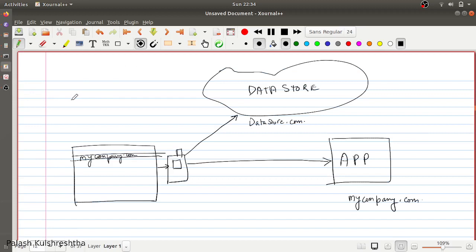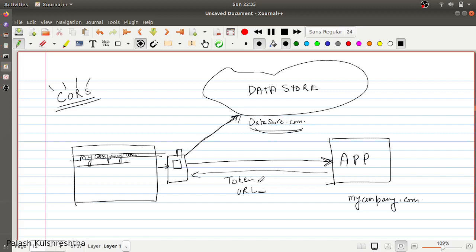Another thing that you should keep in mind is CORS, cross origin resource sharing. So what happens in your valid key pattern is, first of all, you are opening mycompany.com, which is sending the request to your application servers, and then you are returned a token and the resource URL, some URL to which your application should hit. Let's say this URL is datastore.com, and you are taking the datastore token to datastore.com from your mycompany web page.